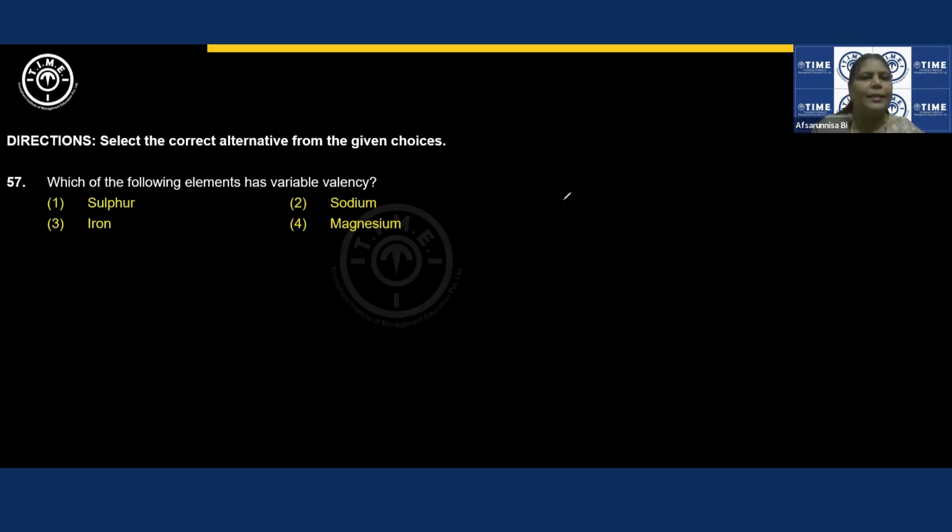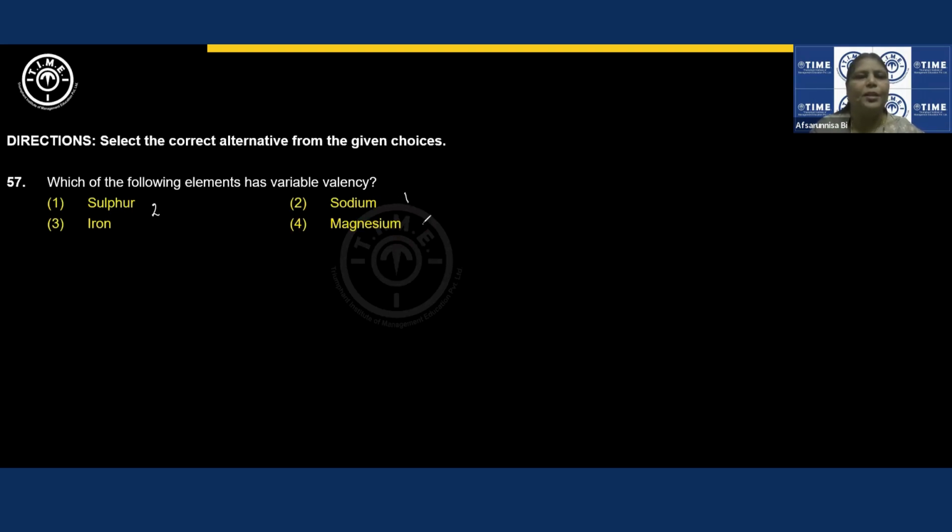So variable valency is like there are some elements in which the electrons can be lost from their valence shell as well as their penultimate shell. Only those elements can show variable valency, right? D block, most of the D block elements will show variable valencies, right? So suppose if we take sulfur here, this is not a D block element. It can show variable oxidation states, but not variable valency. Valency of sulfur is only 2.